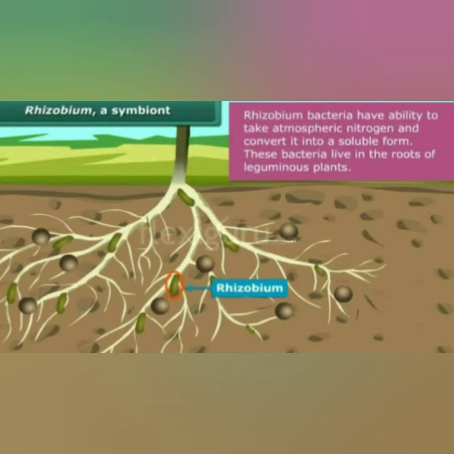Because plants cannot take nitrogen directly from the atmosphere, bacteria in the soil convert this atmospheric nitrogen into nitrates. They are present in the root nodules of the plant and provide nitrates to the plant. These nitrates act as good fertilizers and help the plant in growth and development.